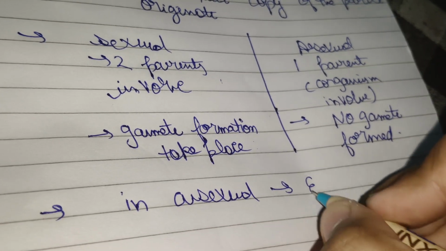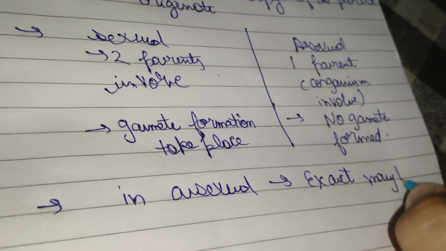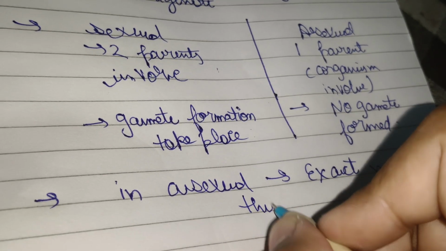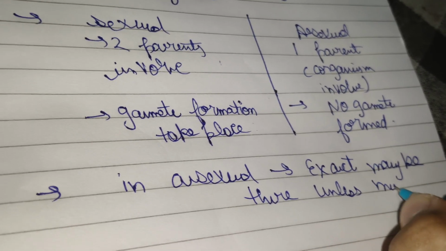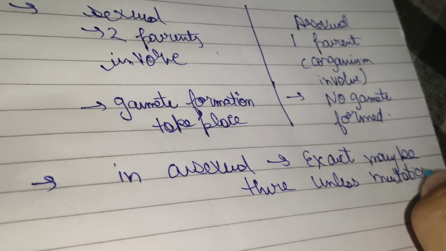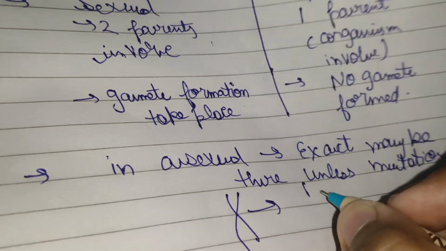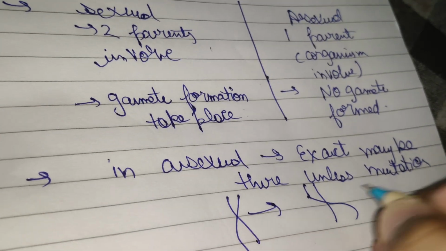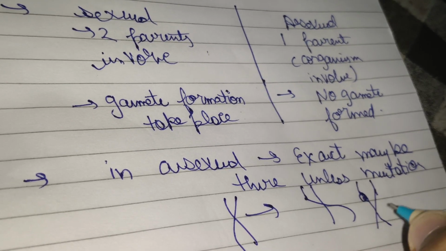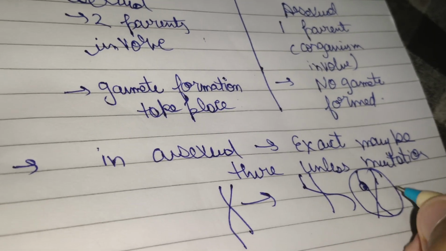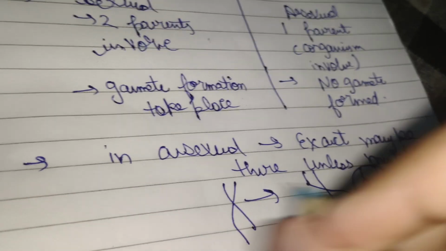So an exact copy may be there unless there is a mutation. If this is the DNA and it is being copied, then an exact copy can be formed, or due to some variation there can be some changes, and these changes can lead to a new organism. The organism's structure may be exactly assembled, but internally the DNA structure may vary.